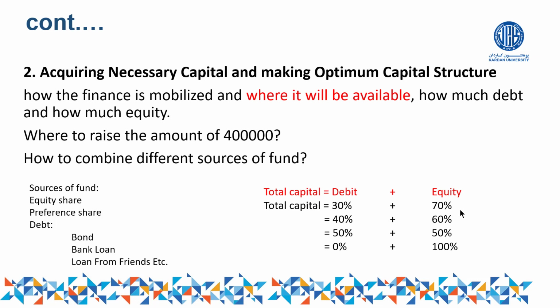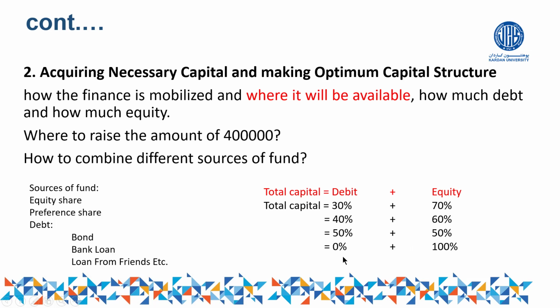It depends on the size of the business, the reputation of the business, the volume of the business, the location of the business, and of course the nature of the business, which type of business you have. All these things affect the business and make a different capital structure for you. Another capital structure could be, for example, 40 and 60, 50 and 50, or 0 and 100 is also possible.